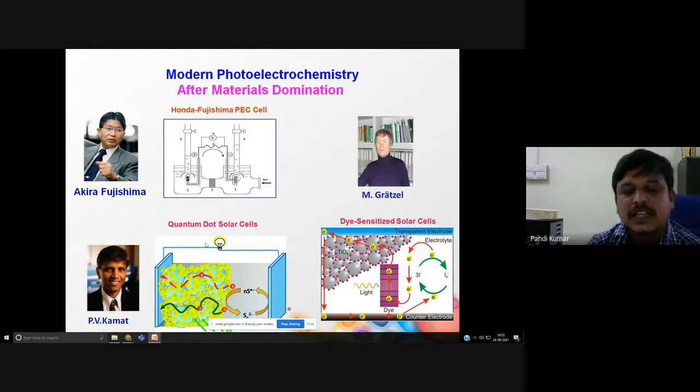Other than this, perovskite solar cell, organic solar cell, thin film solar cell, silicon solar cell, so many solar energy conversion devices are available. But due to the space limitation, I have put only a few examples. Among the various light harvesting assemblies, our interest is the dye-sensitized solar cell.